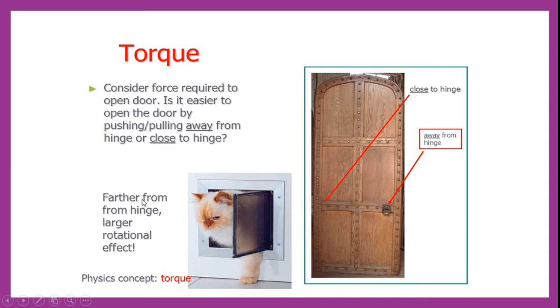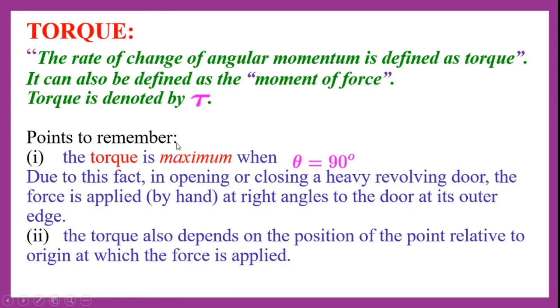So the distance at which you are applying the force is directly proportional to the rotational effect. If the distance of the applied force is more, then the rotational effect also will be more. So this is the concept of torque. Because when you apply force at a perpendicular distance, it causes a rotational effect because of the torque.